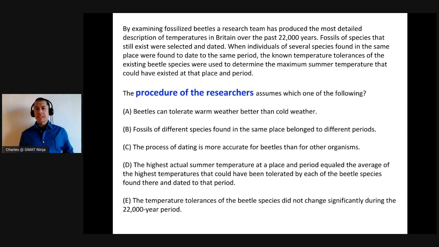First step, as always, is to break down the passage a little bit. The question here is an assumption question asking us what exactly the procedure of the researchers assumes. So let's take a moment and figure out what exactly they mean by the procedure of the researchers.